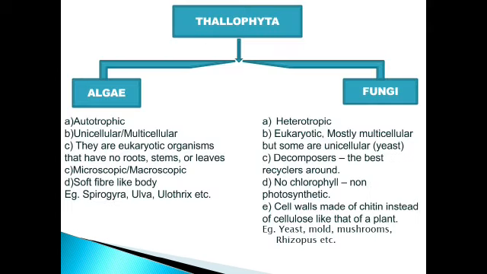Okay, let's have a look at algae. What are algae? They are autotrophs. Autotrophs means they have chlorophyll as a photosynthetic pigment, and because of this pigment they have the capability of synthesizing their own food. Now these algae can be unicellular as well as multicellular.